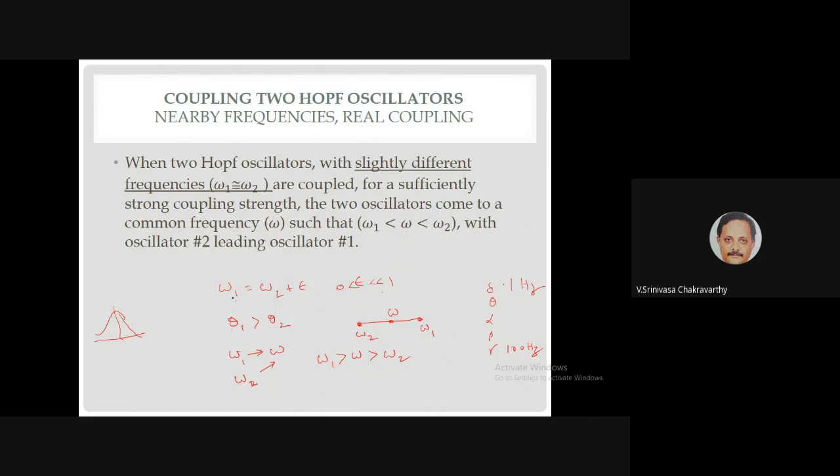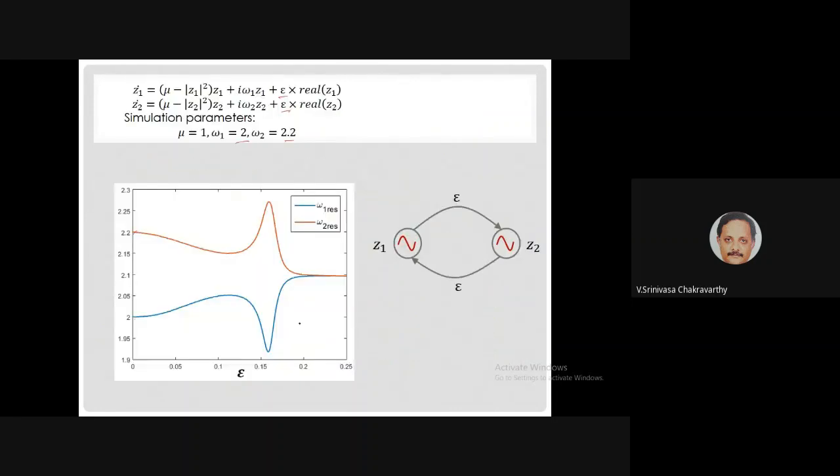The two frequencies omega 1 and omega 2 are slightly different, but when you couple them with a sufficiently strong coupling strength, the coupled system will go to a common frequency, something in between omega 1 and omega 2, and then oscillate at that frequency. Once there is a common frequency, you can talk about a phase difference, and that phase difference will be such that theta 1 is greater than theta 2.